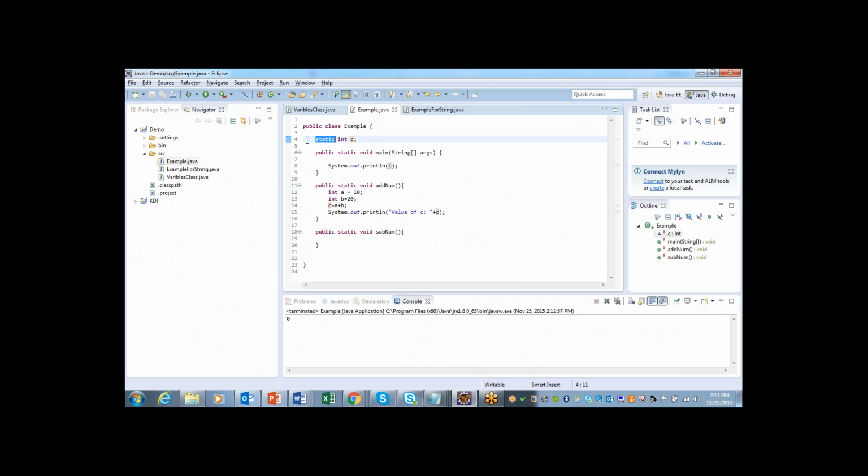But of course, I have prefixed it with the static keyword because I'm using a static keyword for main and I'm trying to call it. So that's different. So here int c. I have not assigned a value to c and I'm trying to print the value of c. So if I execute, what happens? I'm getting 0. Means default value will be 0. If you assign something else, then that value will be updated and it will be printed.